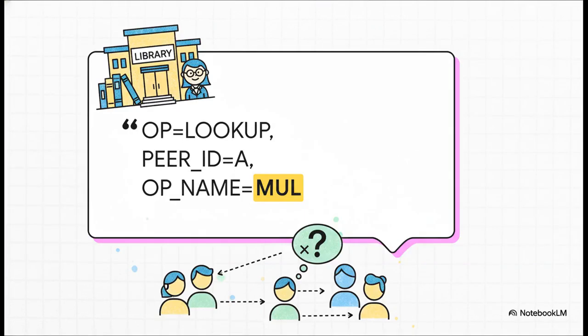And here it is, the lookup request itself. Again, it's just so simple and clean. The operation is lookup. The requester is peer ID A, and the skill I'm looking for is op_name mul. It's just a clear, direct question to our town librarian. Hey, can you find someone who can multiply for?